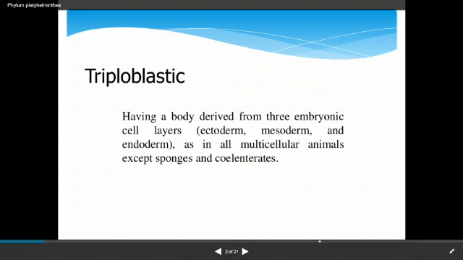So you know that the triploblastic organization starts from the phylum Platyhelminthes and continues towards the chordates. All the phyla from the Platyhelminthes to chordates are included in the triploblastic organization, which have the body derived from the three embryonic cell layers, called the ectoderm, mesoderm, and endoderm, as in all the multicellular animals except the sponges and the coelenterates. Sponges, which are the parazoans, do not have tissues and organ systems, while the coelenterates or cnidarians are diploblastic organisms.